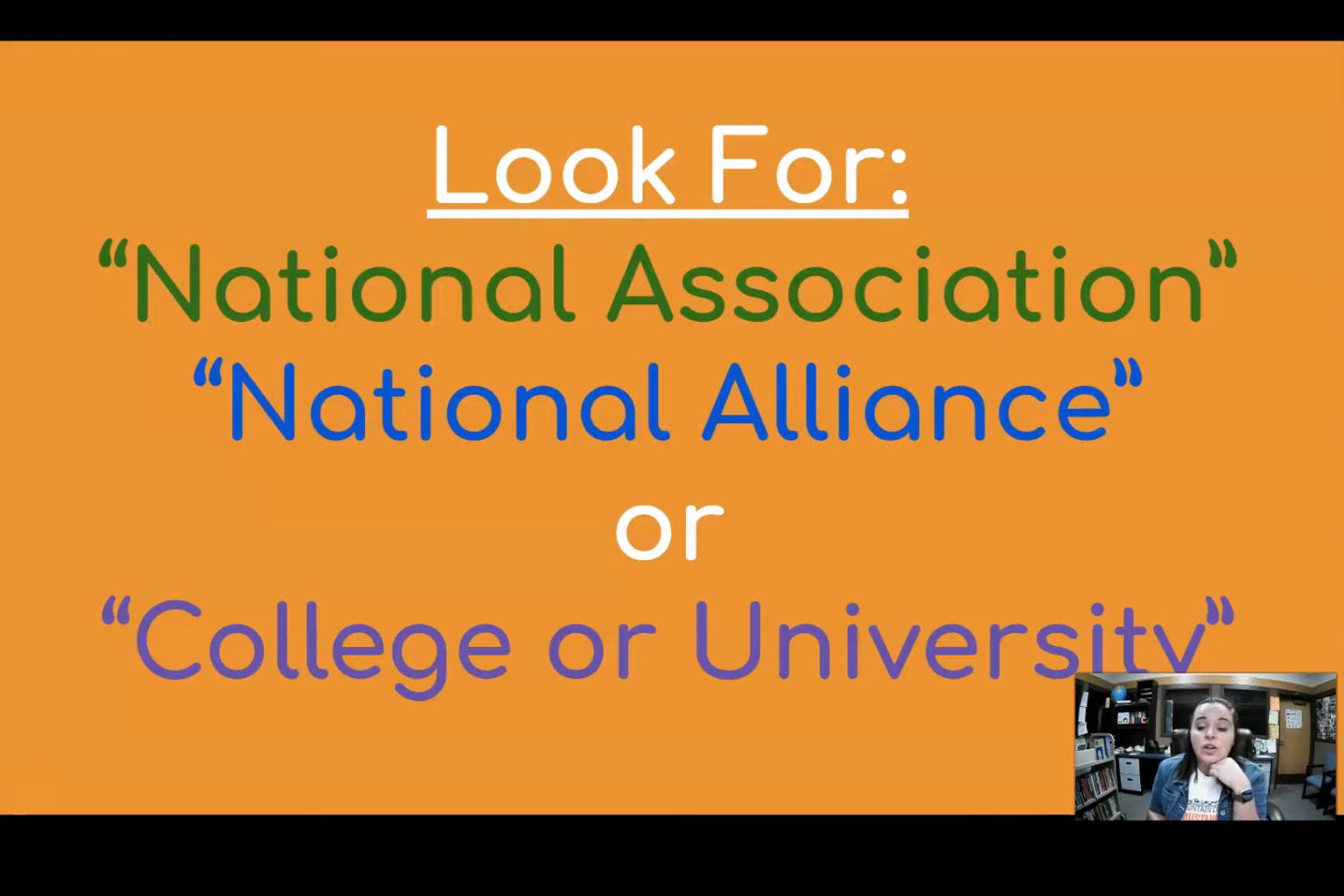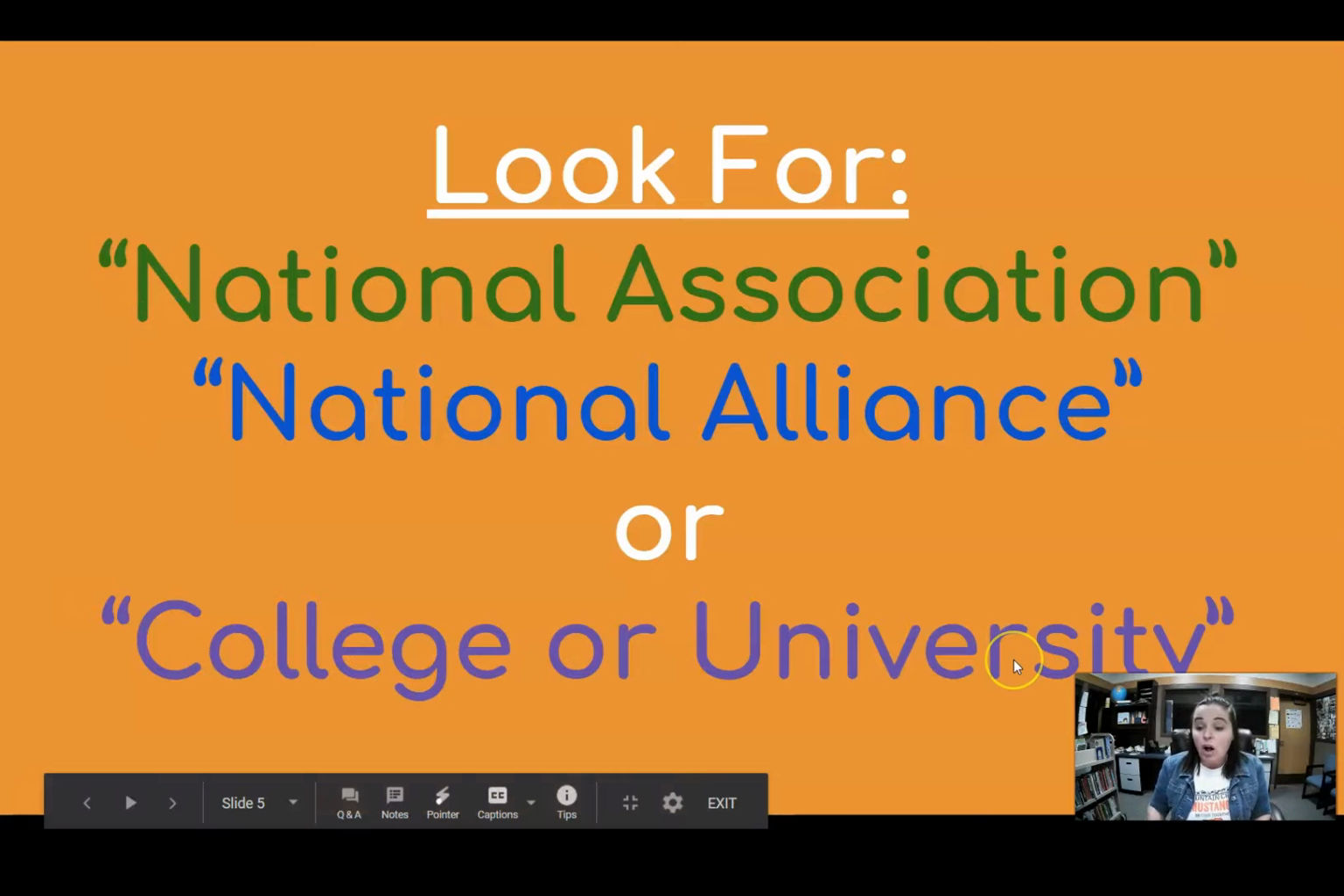The other thing that you're going to look for if you find information in a Wikipedia article is, is it a national association, like the National Association of Suicide Prevention, okay, or a national alliance? That would be like CDC.gov, Center for Disease Control, okay, or like the National Nurses Alliance, okay. And the other thing you can look for, does it come from a college or university?